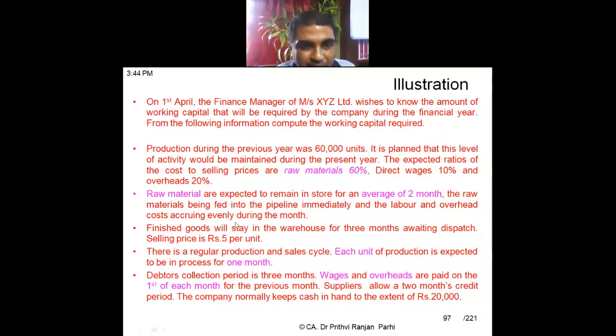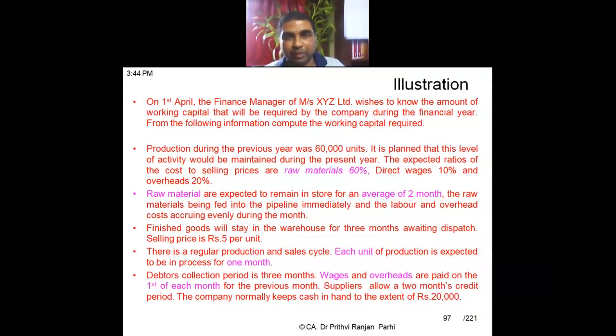Next part. There is a regular production and sales cycle. Each unit of production is expected to be in process for 1 month. So the production period is 1 month. Then debtor collection period is 3 months.